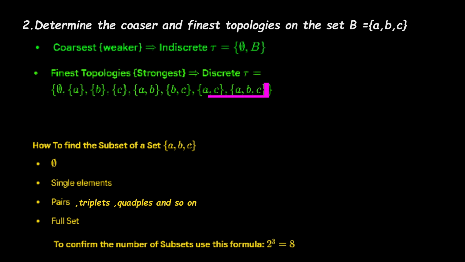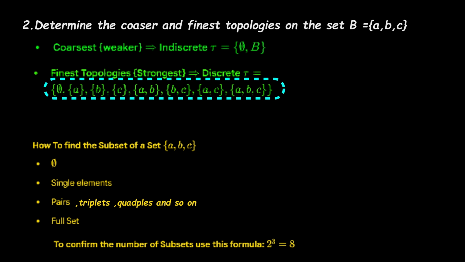You can pick {A, B} as a pair, {A, C} as a pair, and you can also have {B, C}. Then you can go to quadruples if you have 4 elements, but because we have 3 elements, now you go to the full set. So lastly, we have the empty set, {A}, {B}, {C}, {A, B}, {B, C}, {A, C}, and the set itself.